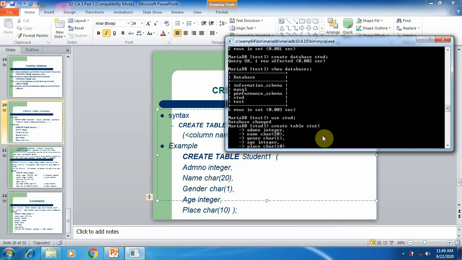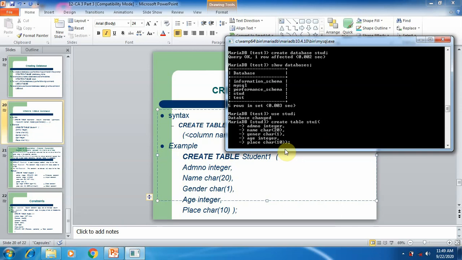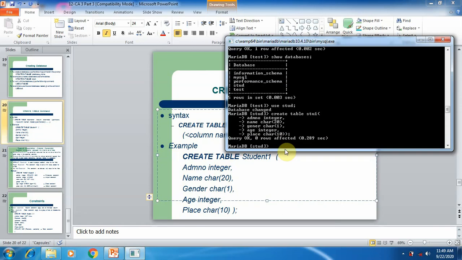So after typing the number of columns required, close the parenthesis. That means here we opened the parenthesis, and at the end we should close the parenthesis. After that, use the terminate command and then press enter. If the command is free from errors, you can see a message, Query OK, 0 rows affected. It means the stu1 table is created.